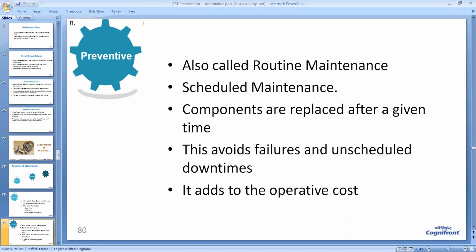Of course, this avoids failures and unscheduled downtimes, but it adds to the operating cost because every Saturday you have to do maintenance, replace parts and do the oiling. So naturally, cost is involved. So the cost is very high. And as I told, cost as high as about 30% of the total budget of the industry goes into maintenance.